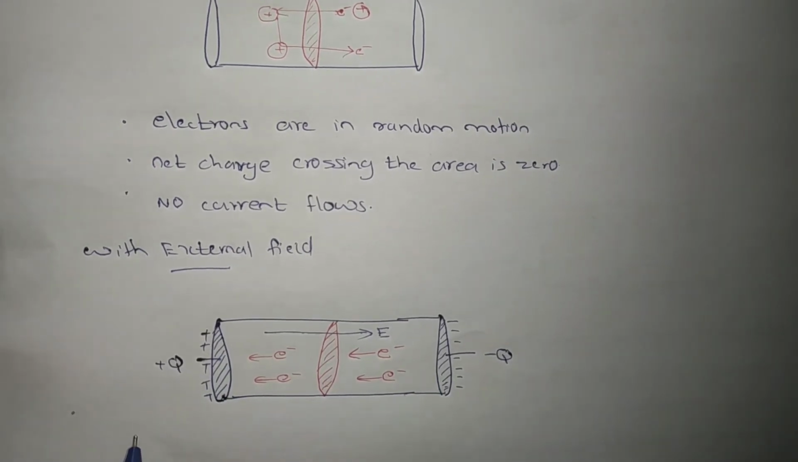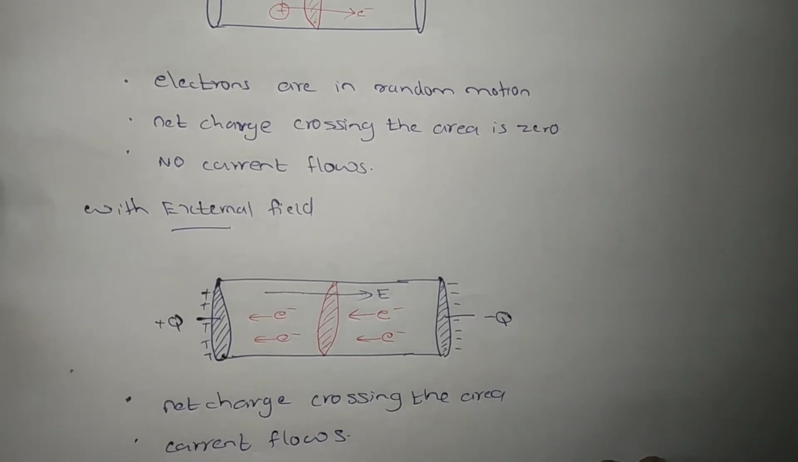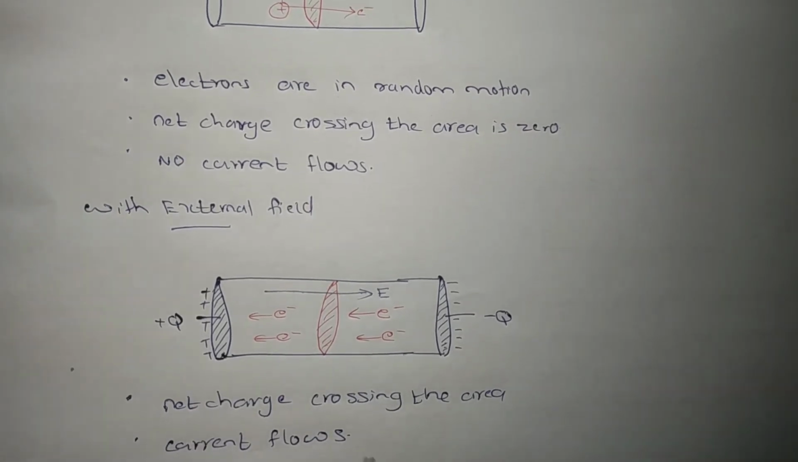So what will happen? There is an electric current. Net charge crossing the area. So current flows. Current flows. Okay. That is about this.